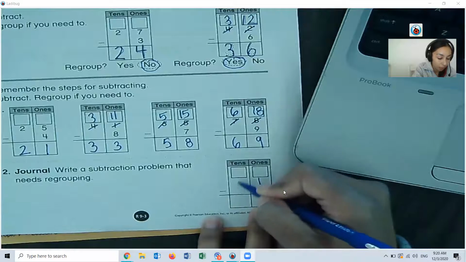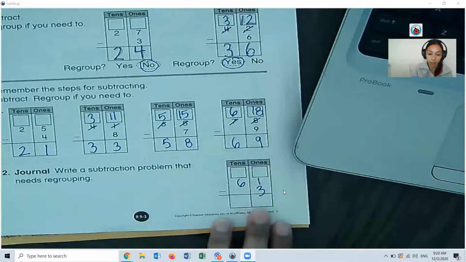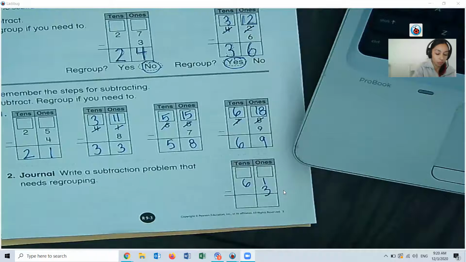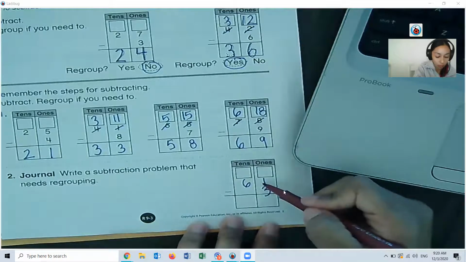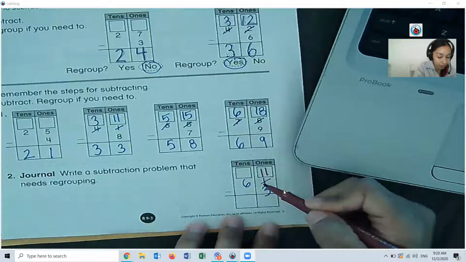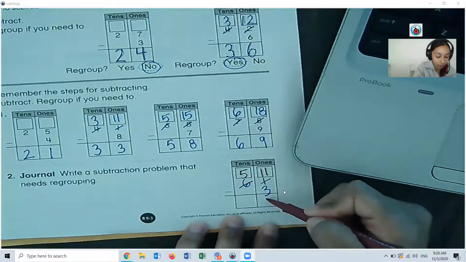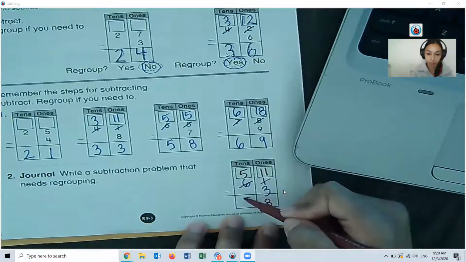And then you can pick any number here. Maybe I'll pick a 6. 61 minus 3. And then you just subtract it. So we're regrouping. More on the floor, go next door and get 10 more. 1 is now 11. The 6 is a 5. 11 minus 3 is 8. And 5 minus nothing is 5.